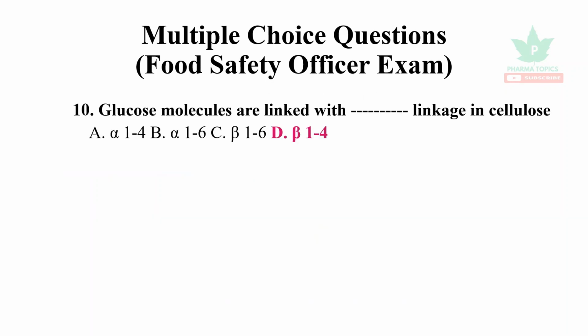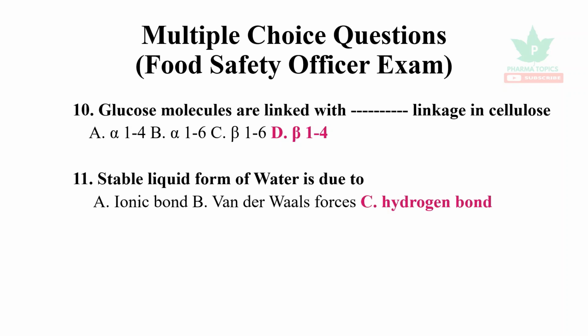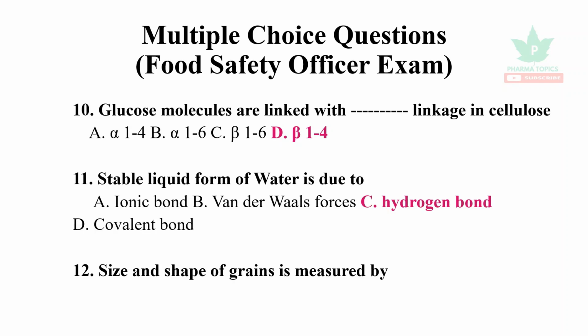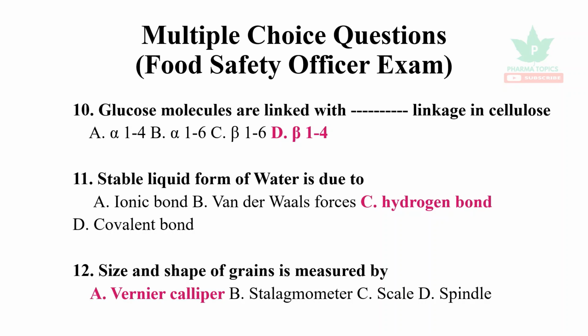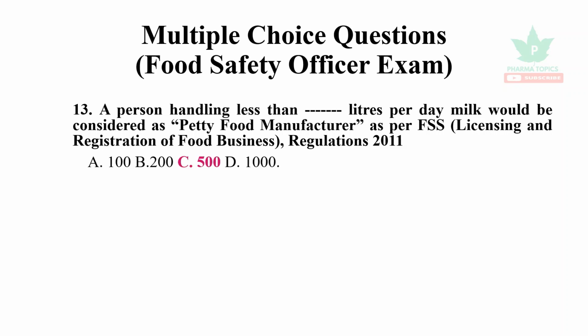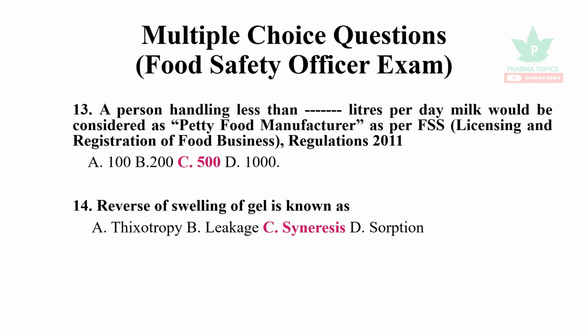Glucose molecules are linked with beta 1,4 linkage in cellulose. The stable liquid form of water is due to hydrogen bonds. The size and shape of grains is measured by vernier calipers. A person handling less than 500 liters of milk per day would be considered a petty food manufacturer as per the FSS Licensing and Registration of Food Businesses Regulations 2011. The reverse of swelling of gel is known as syneresis.